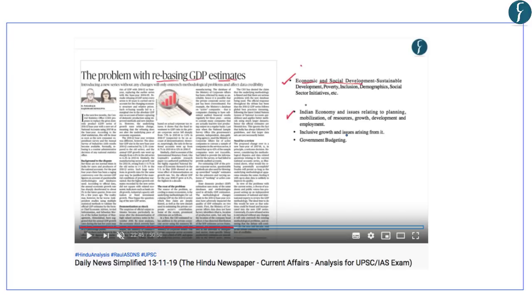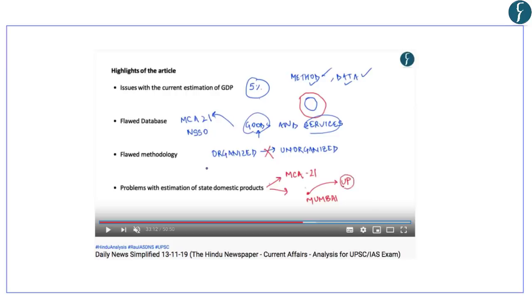Now, this issue of faulty GDP calculation was discussed in detail in the Daily News Simplified of 13th November 2019, that is very recently. So you can go through this article in this DNS and try and understand the various issues with the GDP estimates in India. In the discussion in the DNS of 13th November 2019, various issues like the flawed database issue, flawed methodology, and also problems with the estimation of state domestic products were highlighted. So you should go through this video to understand the issues with the GDP data in India.